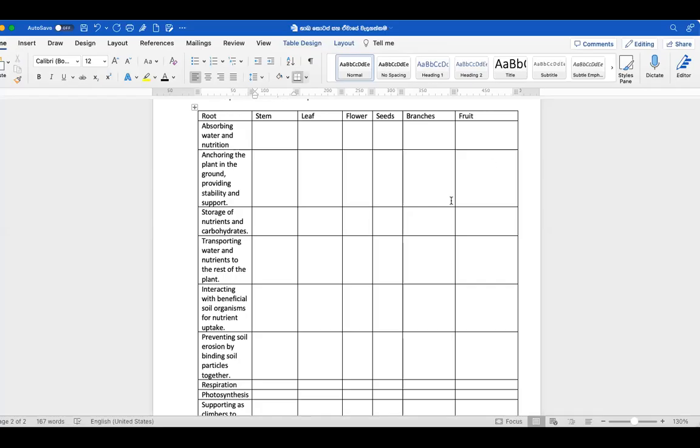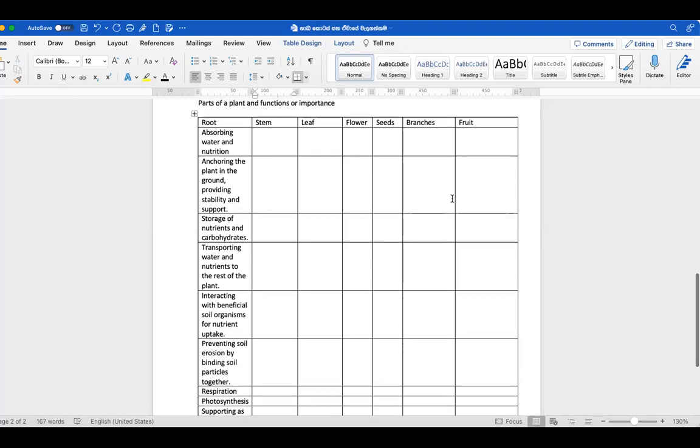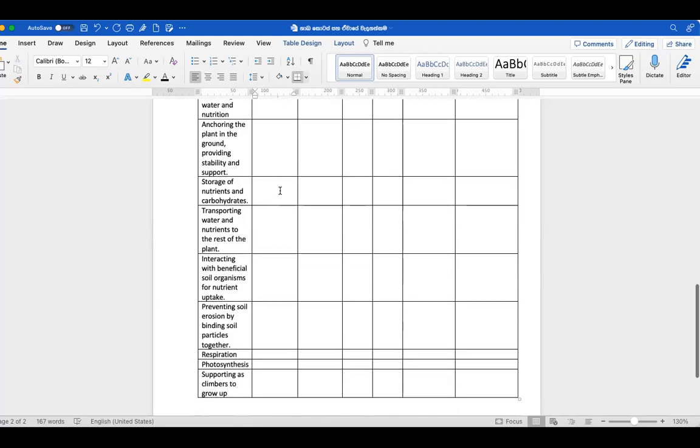Okay, let me continue from the last lesson. We were summarizing the functions of the parts of the plant. So, stem, what are the functionalities? You can tell one by one. Each part of the plant has its own function. You can just tell me one by one, then I can fill it in.